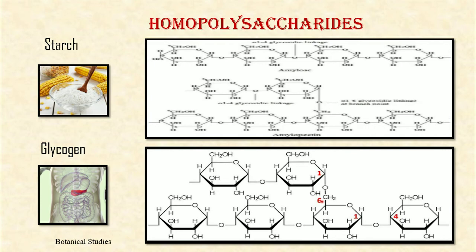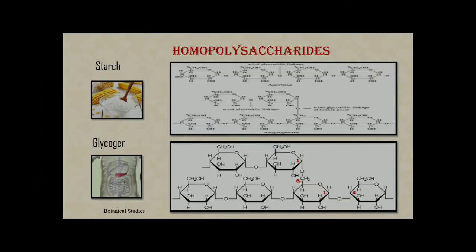Glycogen has about 30,000 glucose residues and a molecular weight of about 4.8 million. Glucose residues are arranged in highly branched bush-like chains. There are two types of linkages: alpha 1,4 linkage in the straight chain part and alpha 1,6 linkage in the area of branching. The straight chain part is helically twisted, each turn having 6 glucose units. The distance between two branching points is 10 to 14 glucose residues.